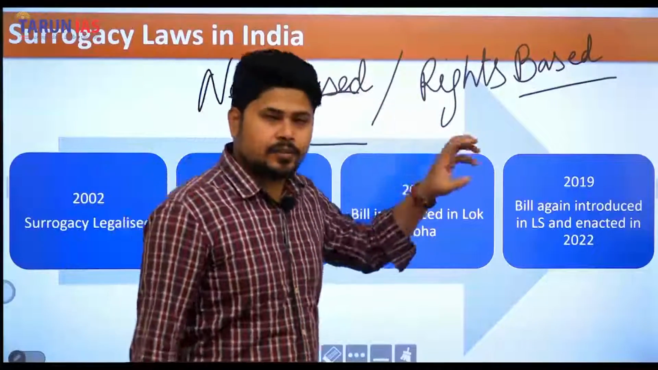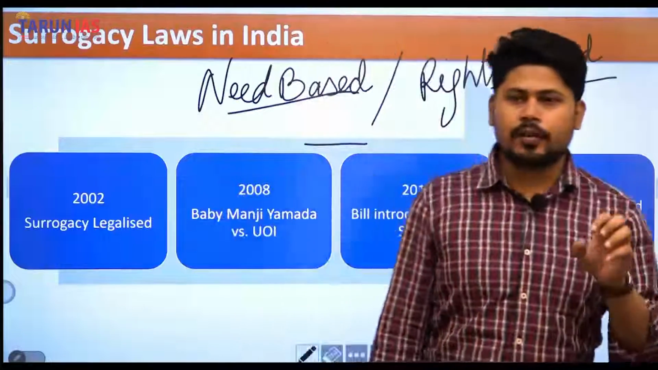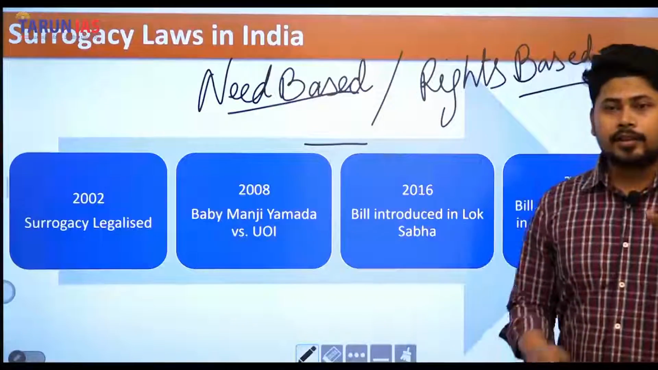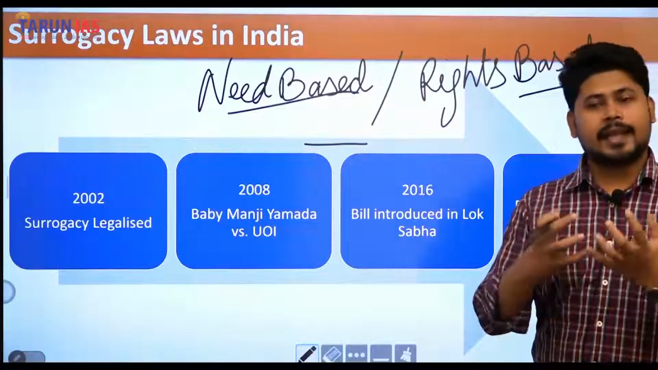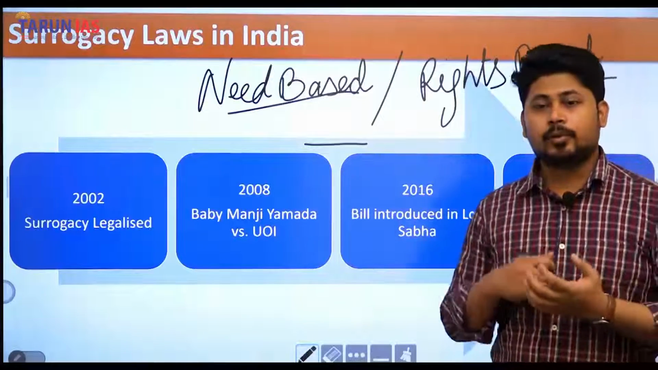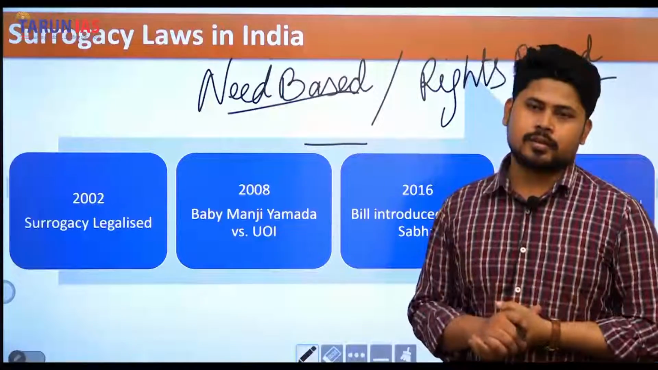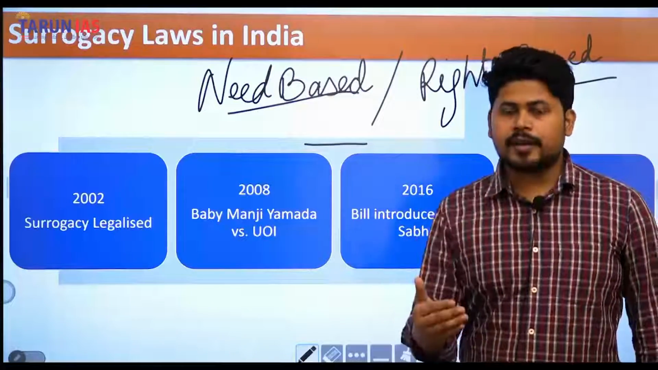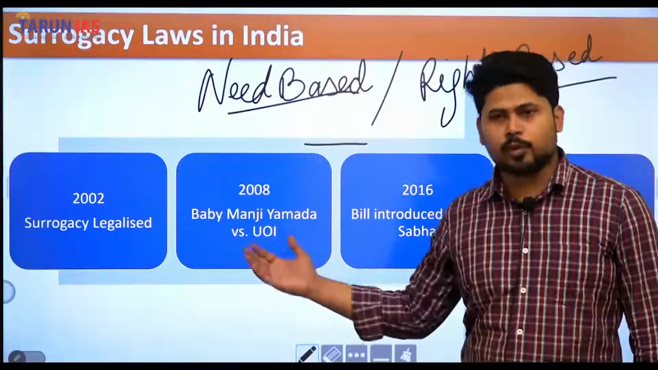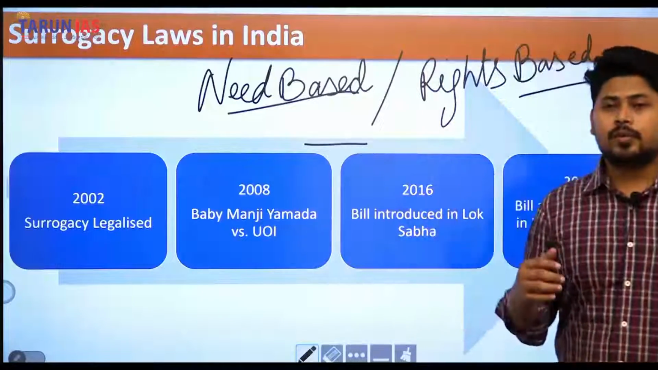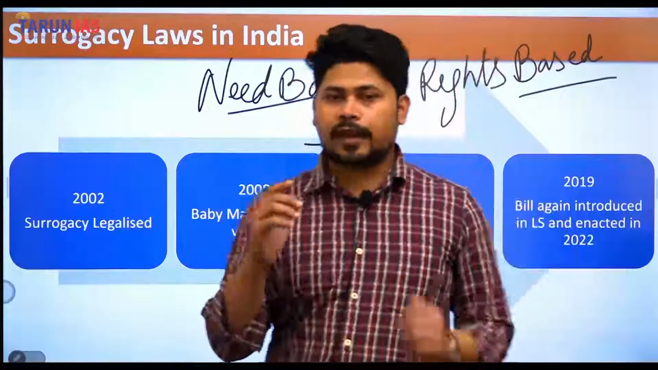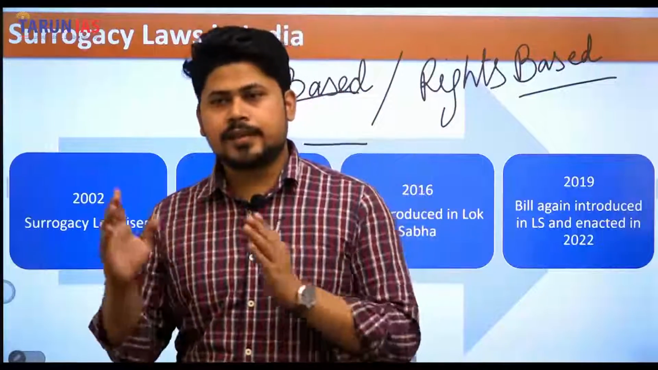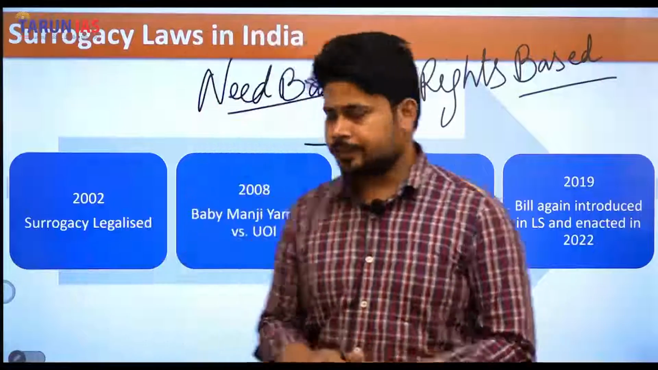Matlab, it takes away the right of every person to have surrogacy. Rather, what it does is it puts limitations upon our rights. It takes away rights, and it makes surrogacy a need-based thing. Certain qualifying criteria have been prescribed in the law that we are going to look through, and a lot of the criticism this act faced was because it has become need-based rather than rights-based. Okay,